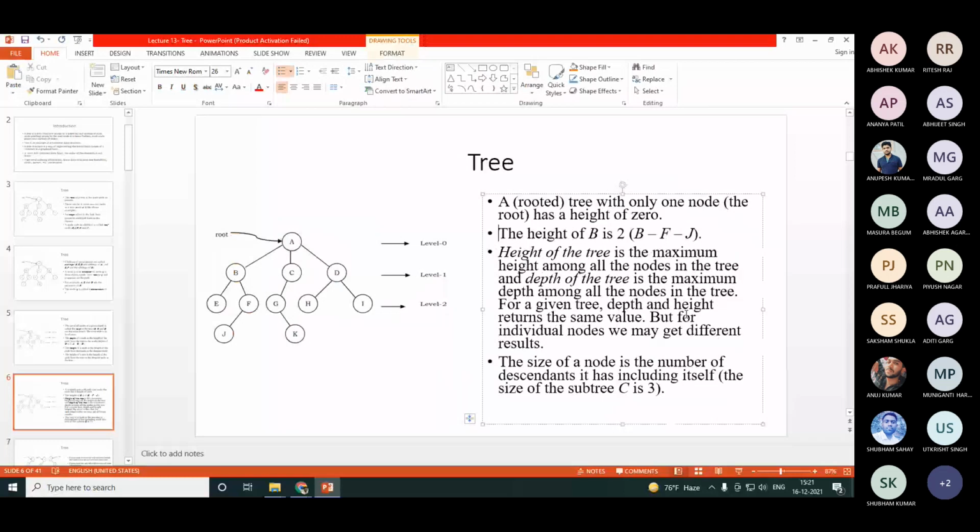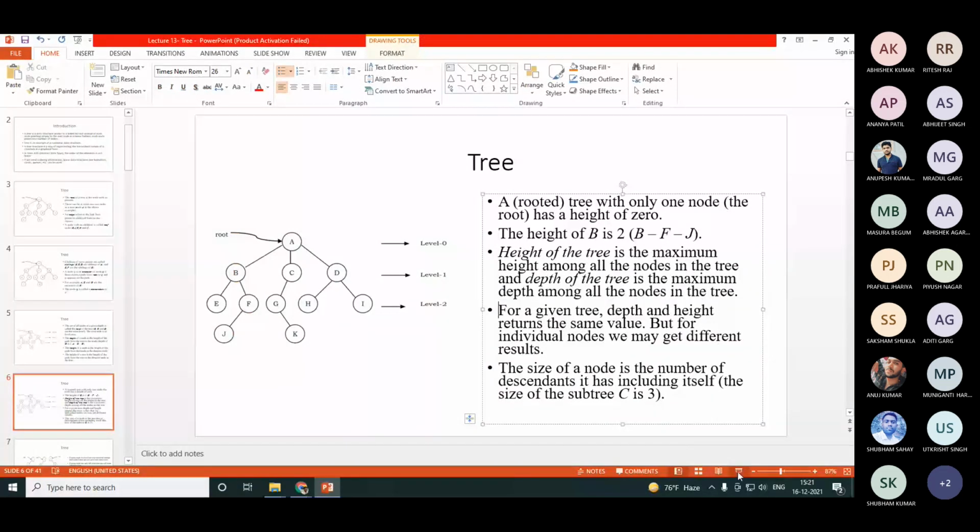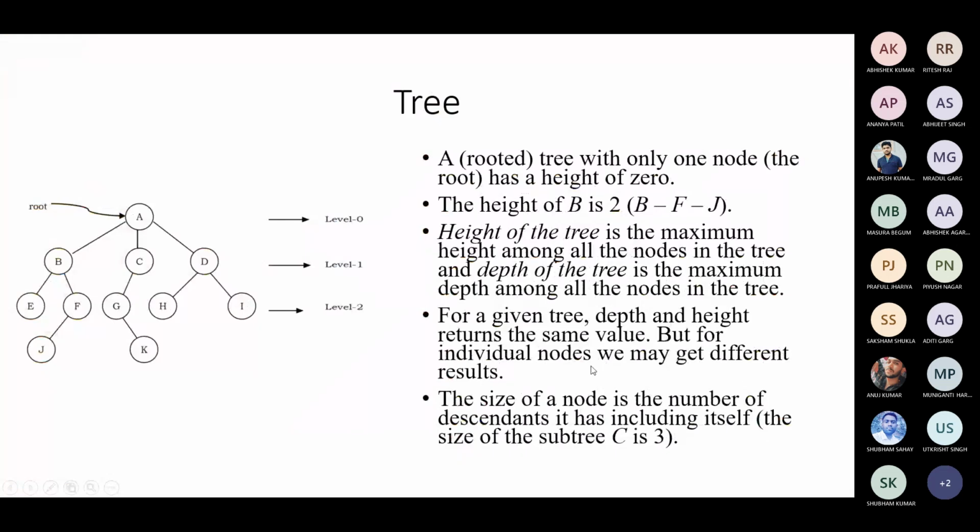For a given tree, the height and depth may return the same value, but for individual nodes, we may get different results. For the whole tree, the depth is 1, 2, 3, and the height of the tree is also 3. But for an individual node, the height of B is only 2.